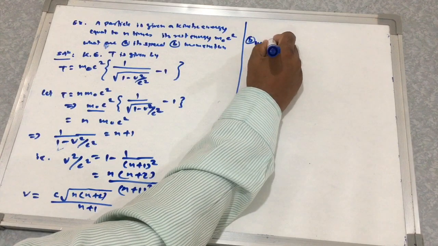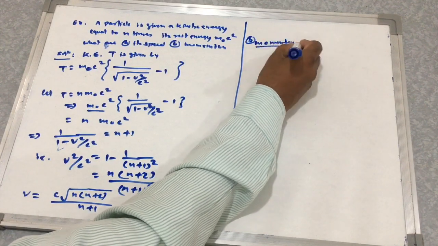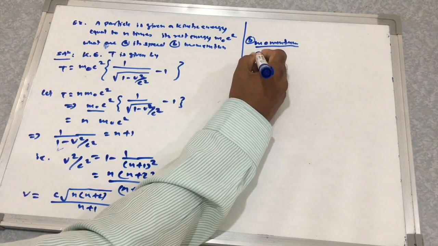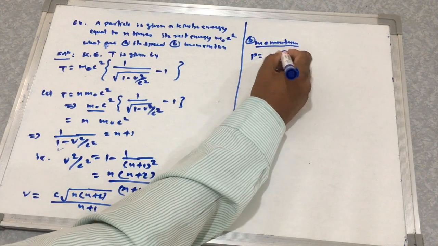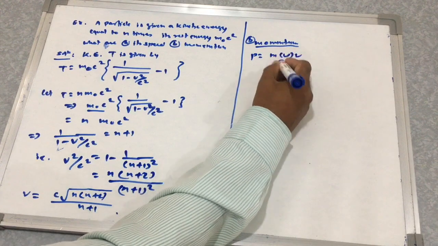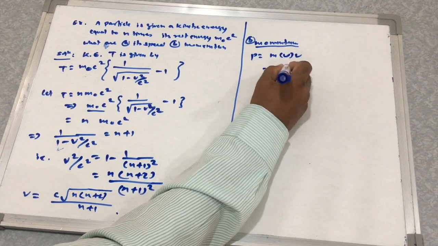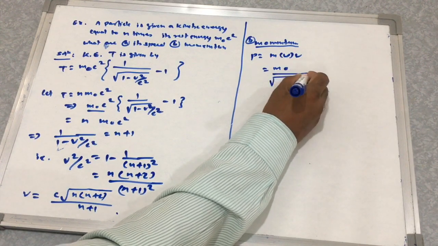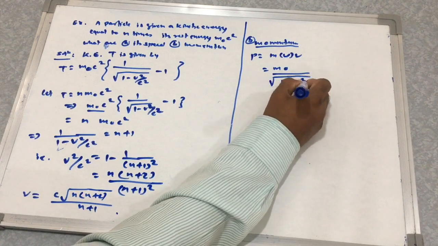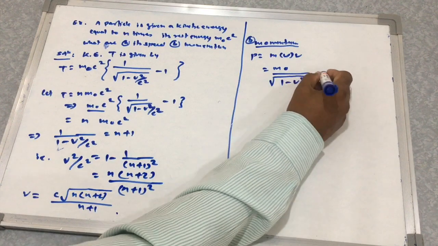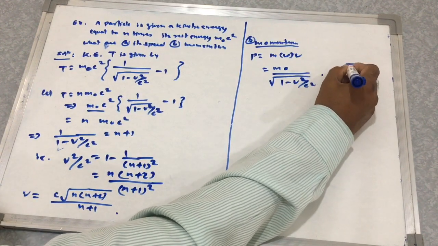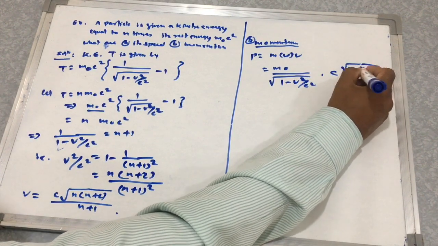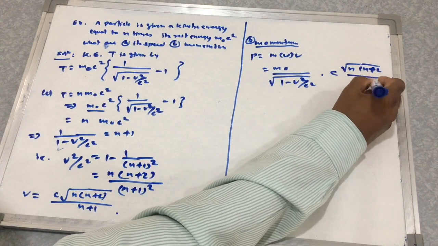The momentum p is equal to m into v, that is m0 upon root of 1 minus v square upon c square, into c root of n into n plus 2 upon n plus 1.